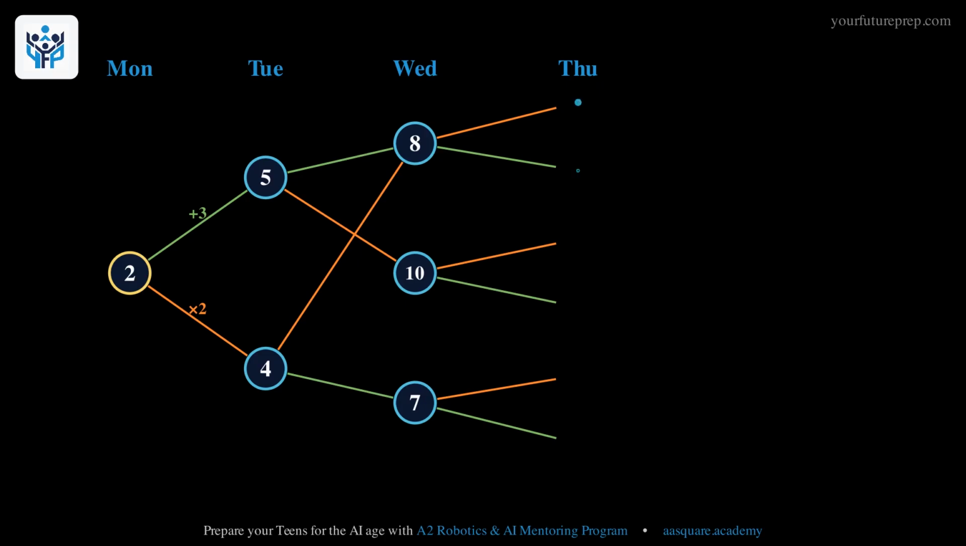Now for Thursday. Branch once more from each distinct Wednesday amount. From 7 we get 10 and 14. From 8 we get 11 and 16. And from 10 we get 13 and 20.